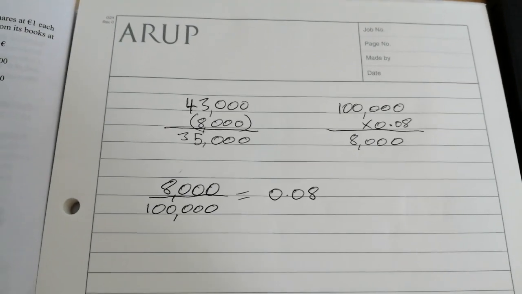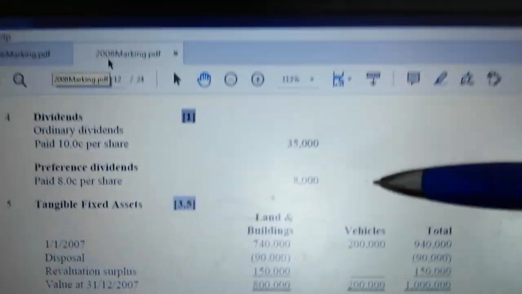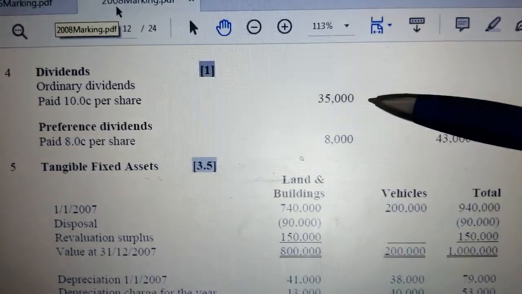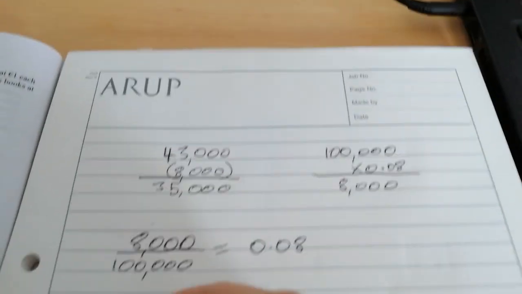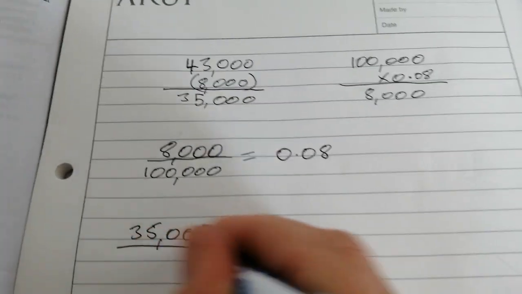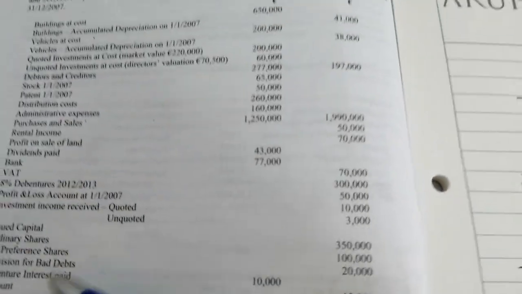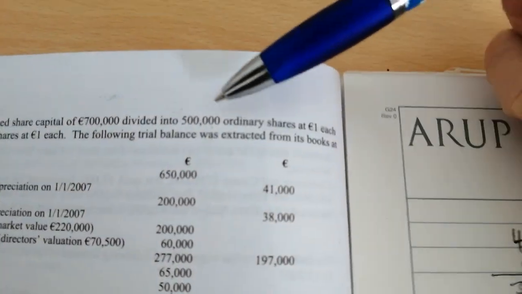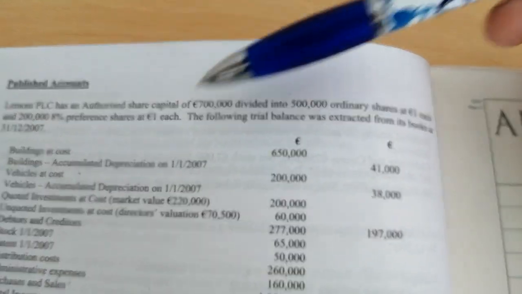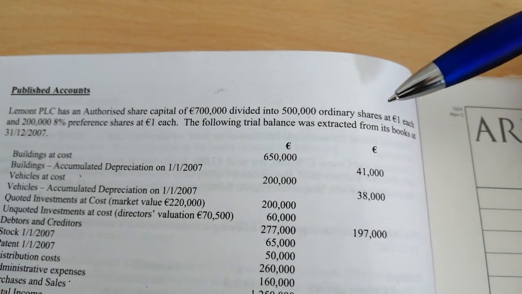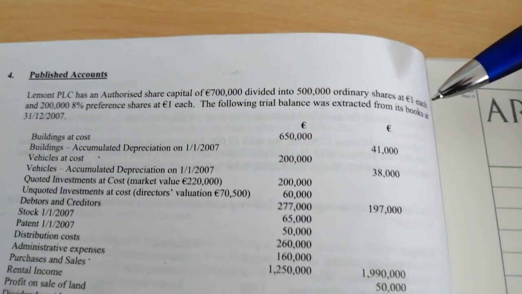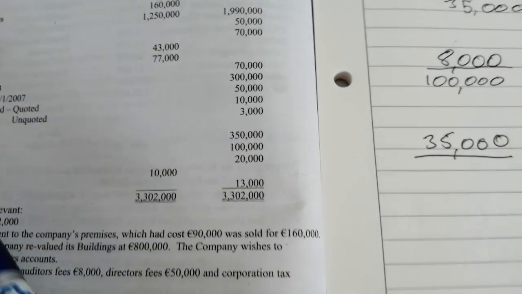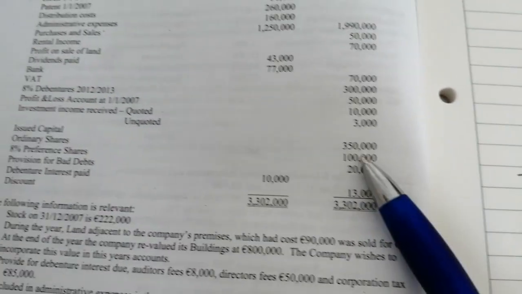Then you can do the same thing for the ordinary shareholders, and we know there's 35,000 you paid out in total to all of them. So if we take that 35,000 and divide it by, again, we look at where's our ordinary shares. Oh yeah, ordinary shares, 350,000. And remember, it's up here, just so that we're clear on this, you've got 500,000 ordinary shares that you can issue, but what you have issued is 350,000 of them so far.